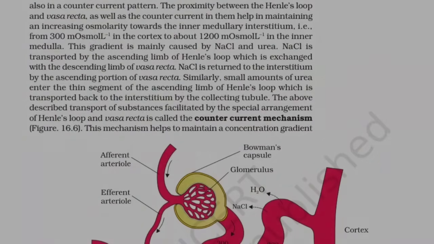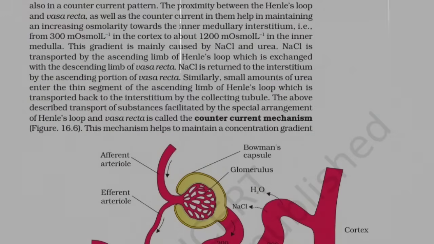NaCl is transported by the ascending limb of Henle's loop, which is exchanged with the descending limb of vasa recta. NaCl is returned to the interstitium by the ascending portion of vasa recta. Similarly, small amounts of urea enter the thin segment of the ascending limb of Henle's loop, which is transported back to the interstitium by the collecting tubule.